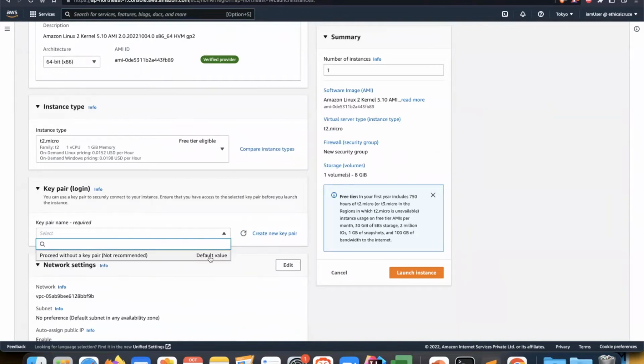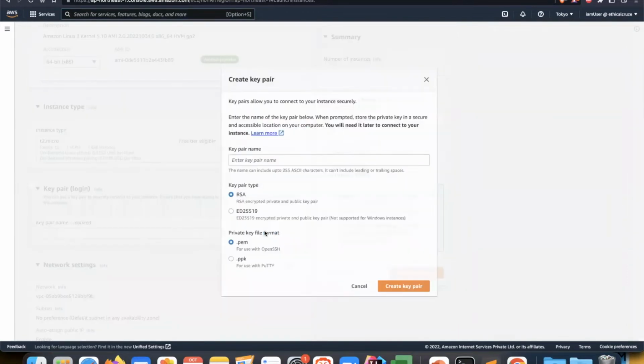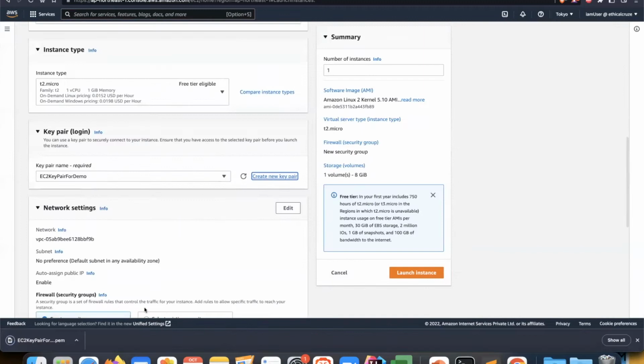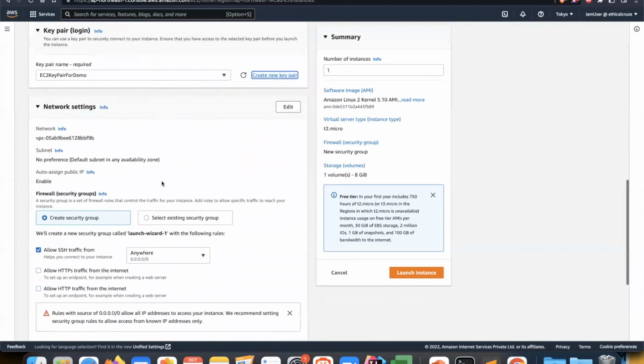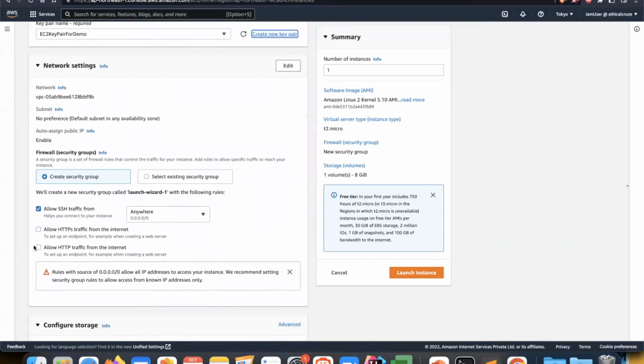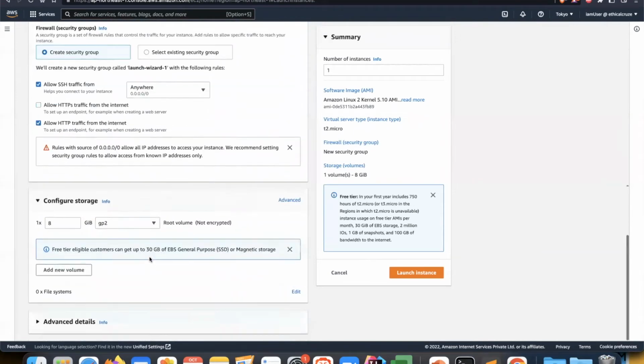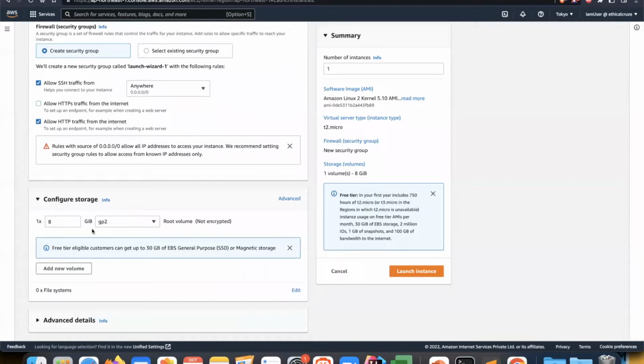There is no key pair as of now, so I'll create a new key pair. I'm selecting PEM because I will be using an SSH connection. It is downloaded. In the network settings, I'll allow the SSH connection, and also HTTP. In the configure storage, we will leave it as it is.